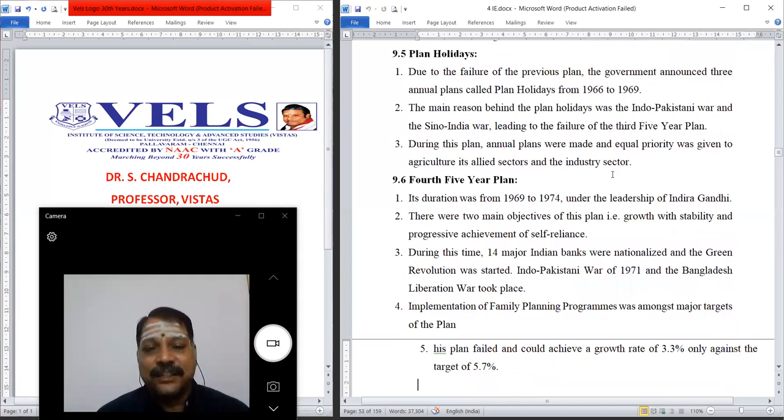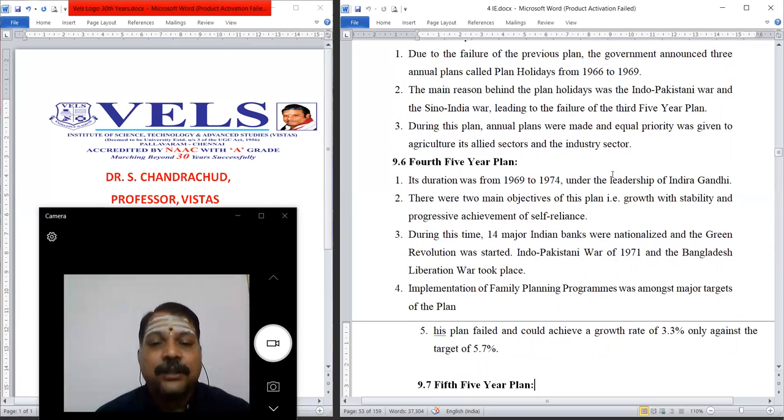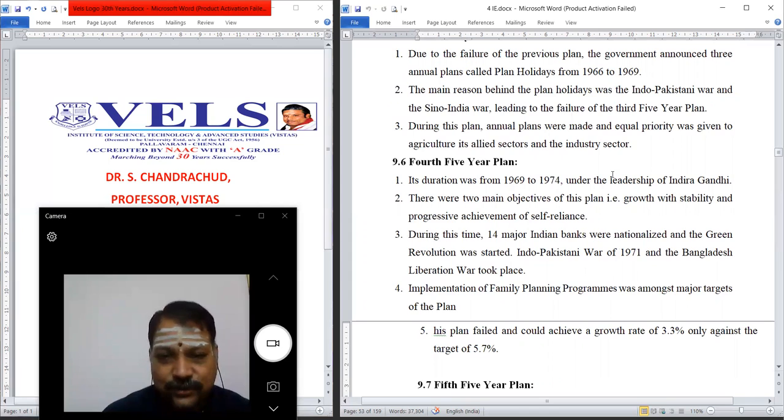during 1969 to 74, we implemented the fourth five-year plan under the leadership of Indira Gandhi, former Prime Minister. There were two main objectives of this plan: growth with stability and progressive achievement of self-reliance. During this time, 14 major Indian banks were nationalized and the Green Revolution was started.